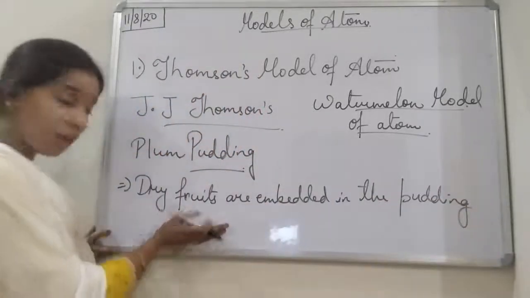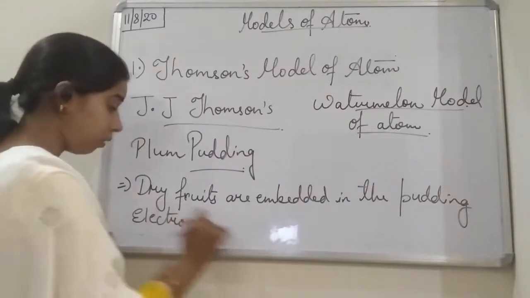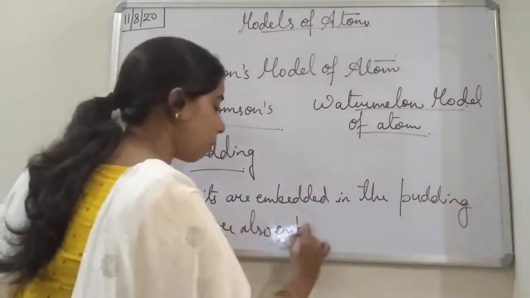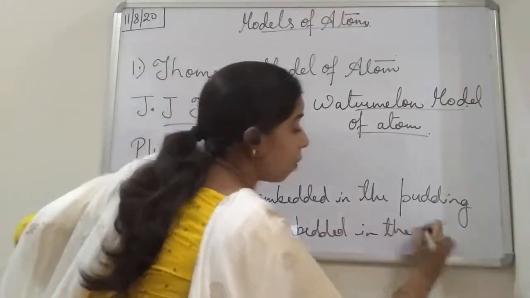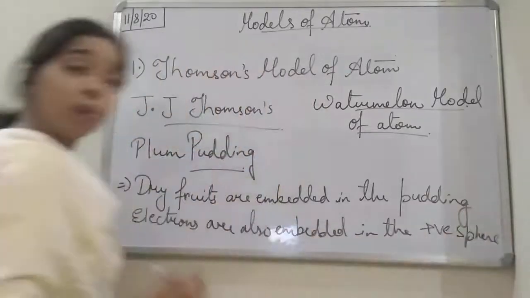Likewise, the electrons are embedded in the positive sphere. Okay, students?